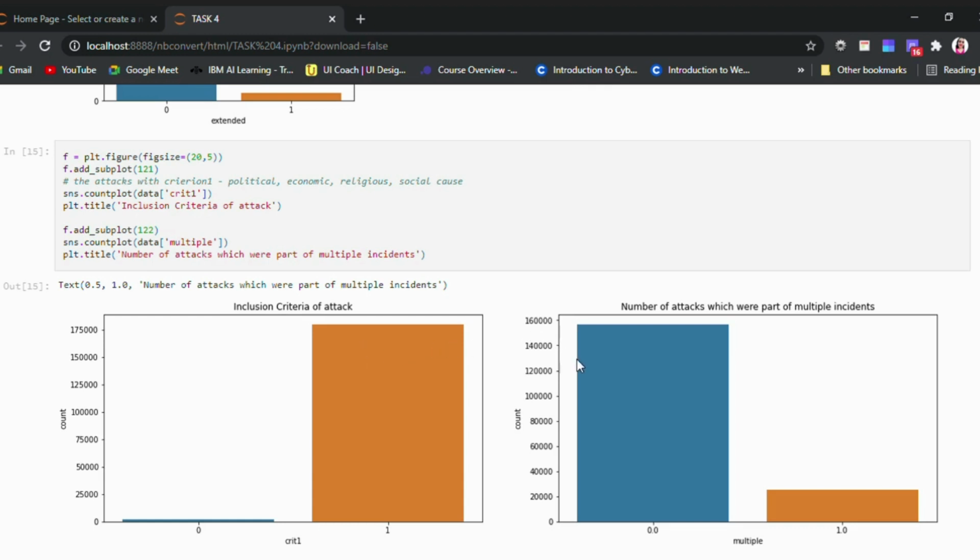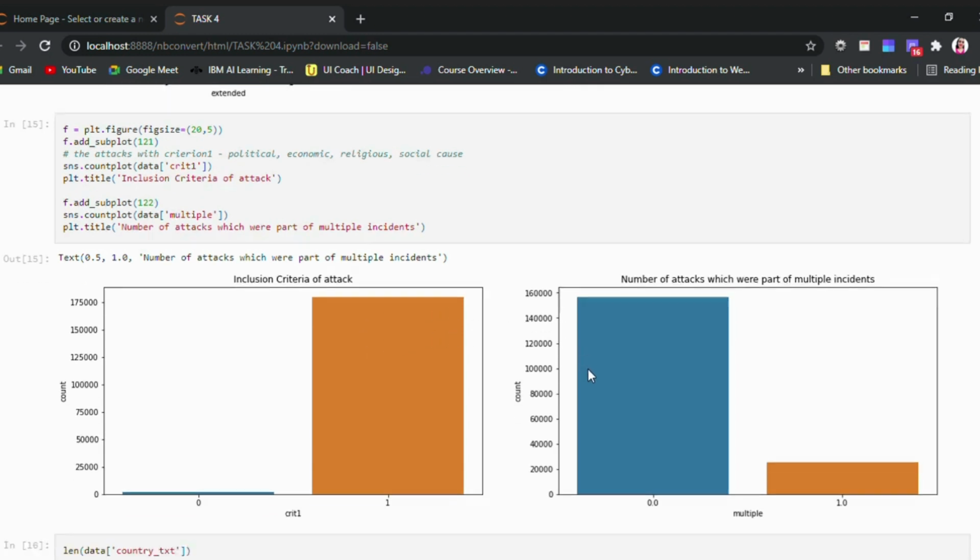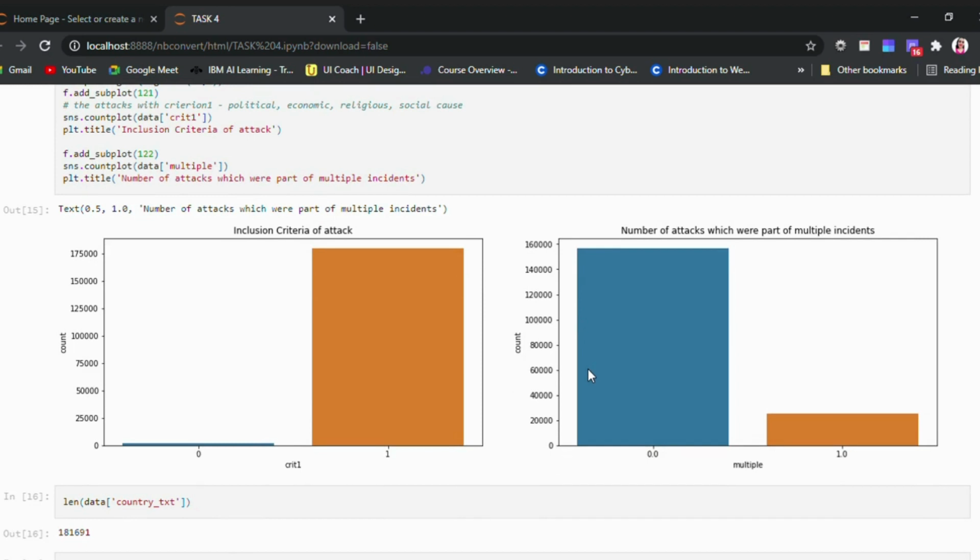Looking at the next graph, related to the number of attacks which were part of multiple incidents, it is very rare that attacks are part of multiple events.